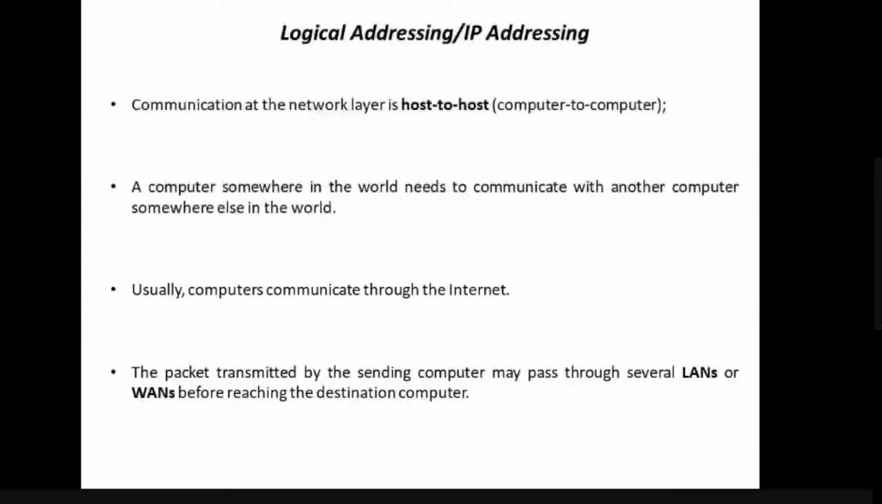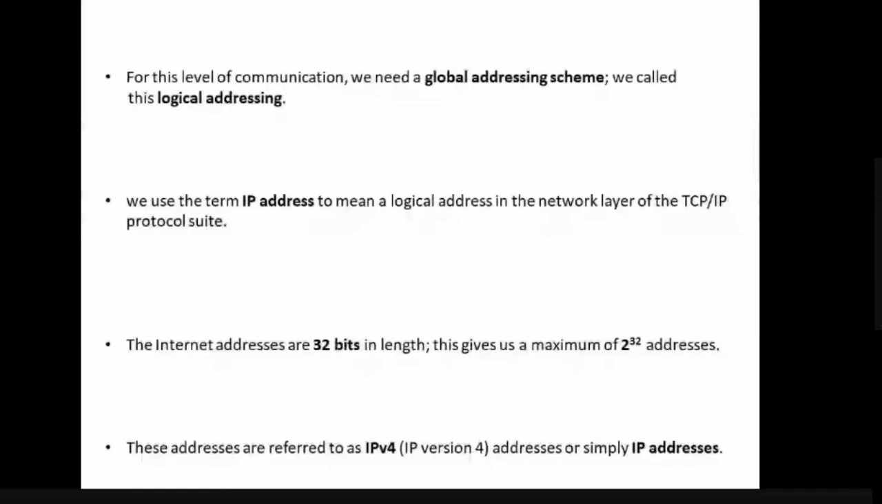Next, for this kind of communication, of course we need a global addressing scheme. Why do we need a global addressing scheme? Because there are billions and billions of devices connected to the internet. So if you want to make communication from a particular source to a particular destination, obviously we need a global addressing scheme. This global addressing scheme is what we are going to call logical addressing.